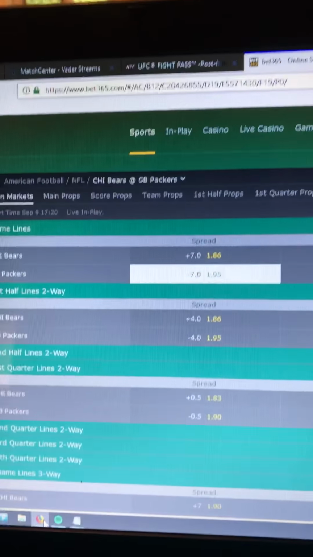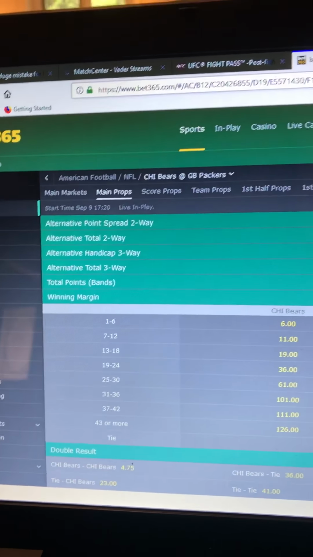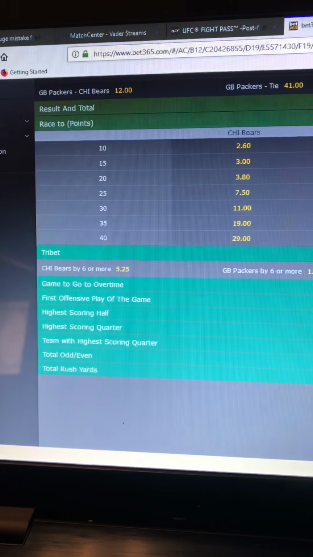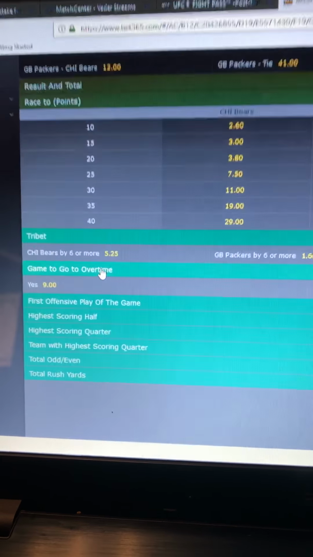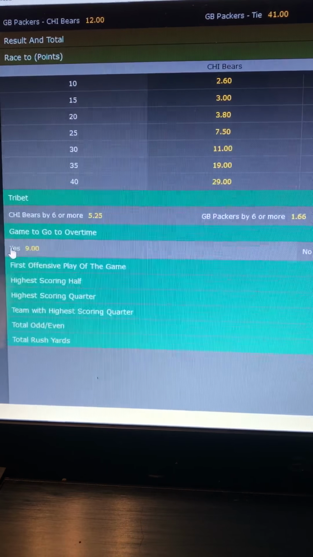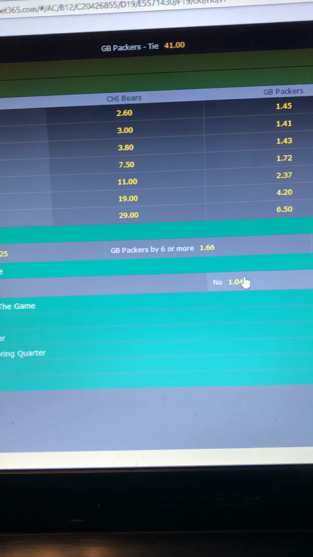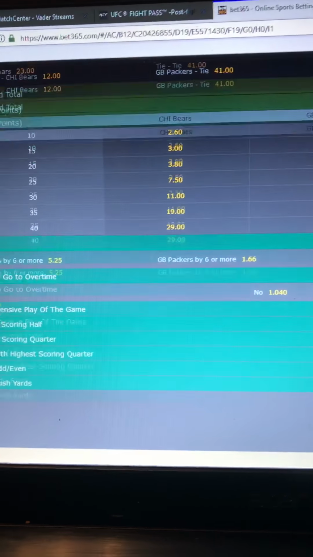Okay, one other thing is the prop bets. Don't do a lot of prop betting, but I can explain what they are. Prop is short for proposition. Here is a proposition: this game, Bears-Packers, would go to overtime. Yes, no. See, they're paying you $9 for every dollar to say yes, not even a cent to say no, because obviously not a lot of games go to overtime.